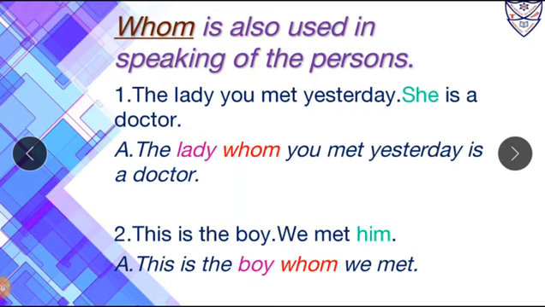Now over here whom does two things. First one, it joins both the sentences, as well as it is also used for the noun boy that goes before it.